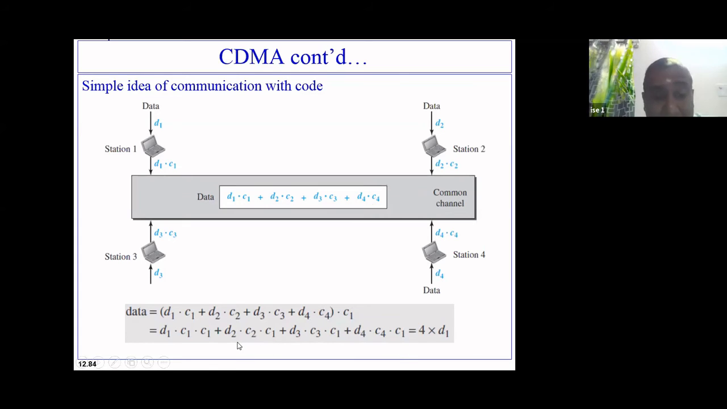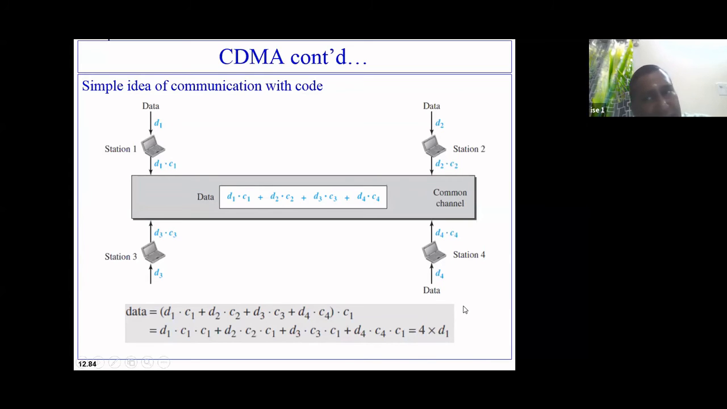But I know that since these are orthogonal codes, the definition is, if a chip code is multiplied with any other chip code, I'll always get 0. So C1 into C2 will be 0, C3 into C1 will be 0, C4 into C1 will be 0, and C1 into C1 will always result in 4. So 4 into D1. If I divide this result by 4, I have recovered the data which was sent by station 1.